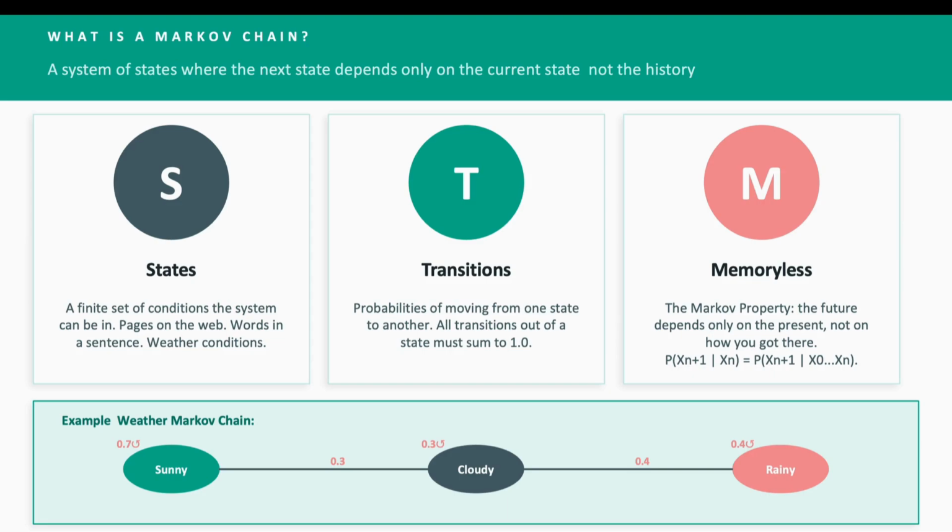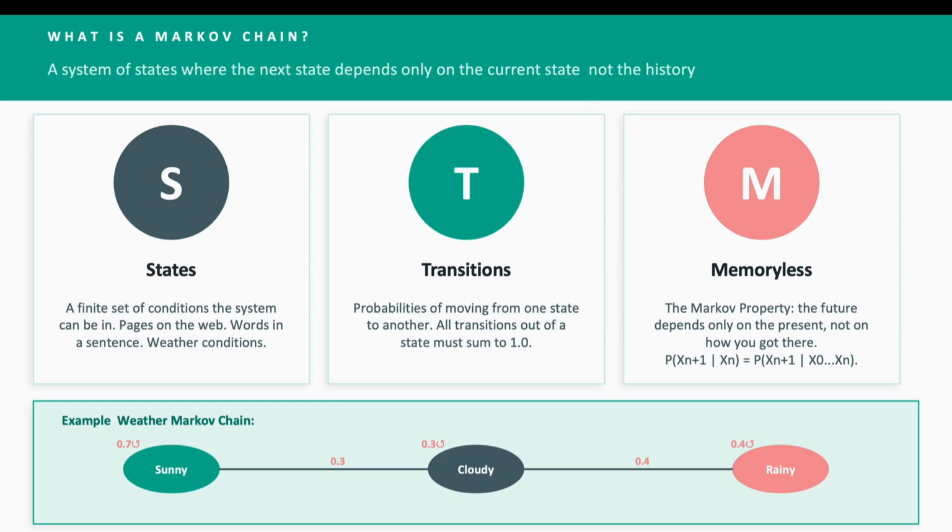Then we have the transitions, the probabilities of moving from one state to another. If we are in the sunny state, there is a 70% chance we stay sunny, 30% we move to cloudy, and 0 chance we jump straight to rainy. Crucially, all probabilities leaving a state must sum to 1. You always end up somewhere.